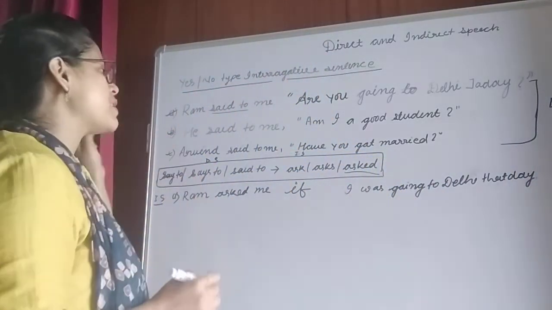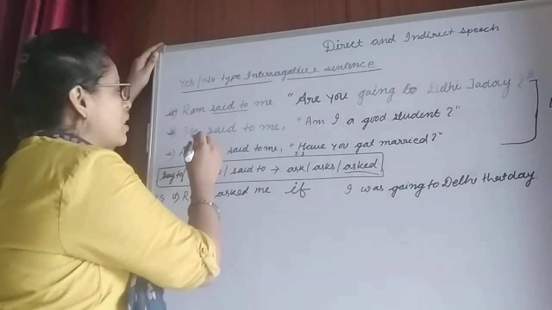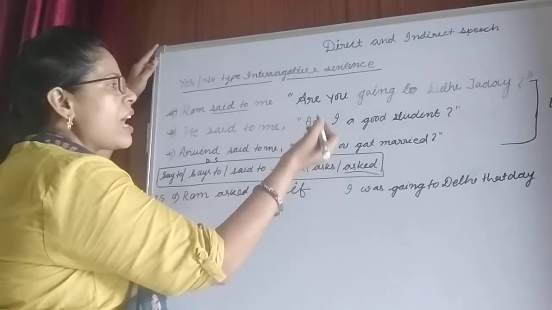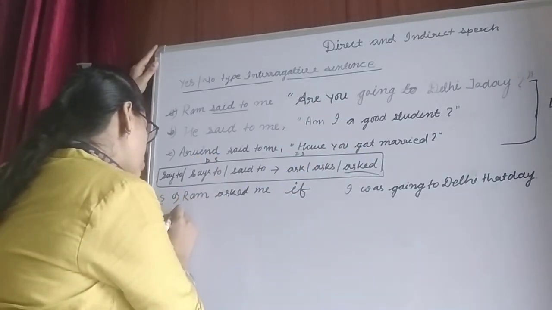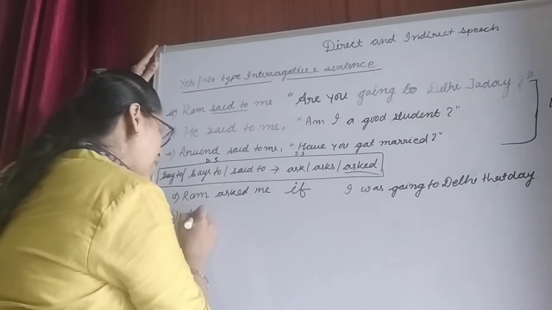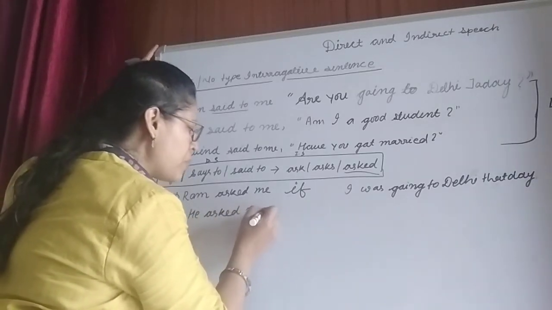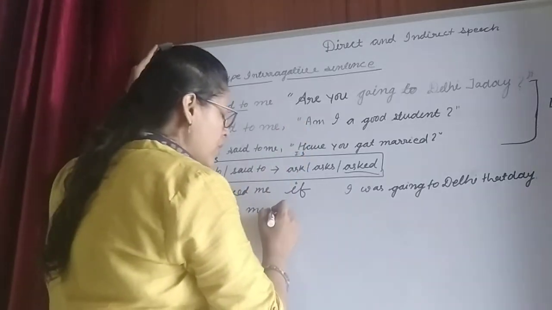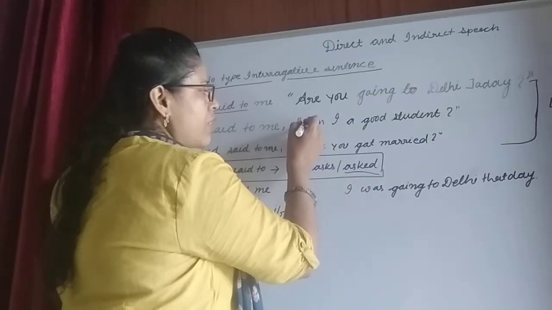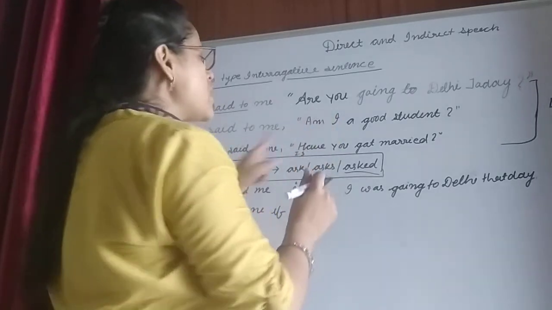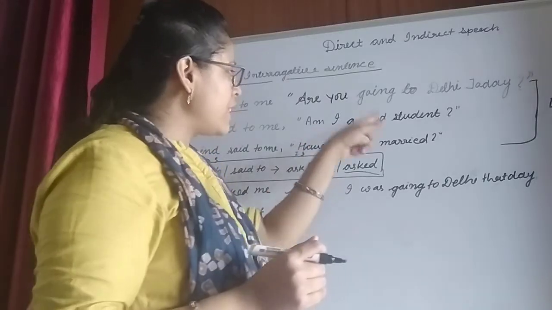Now come to the second part. In question B, I have written over here, he said to me, "Am I a good student?" So we will write over here, he asked me if. Again we have to do the same work: we will remove the double inverted commas and make this interrogative sentence an assertive sentence.